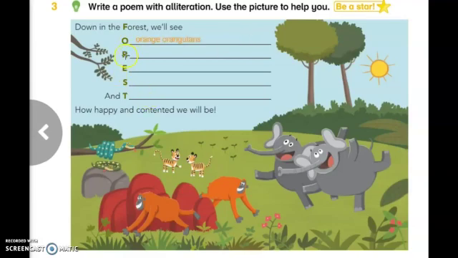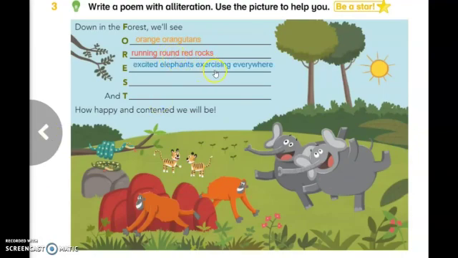Also, words that begin with sound like R. For example, we can say running round red rocks. Also here we have letter E, so we have to choose words that begin with sound like E. For example, we can say excited elephant exercising everywhere.